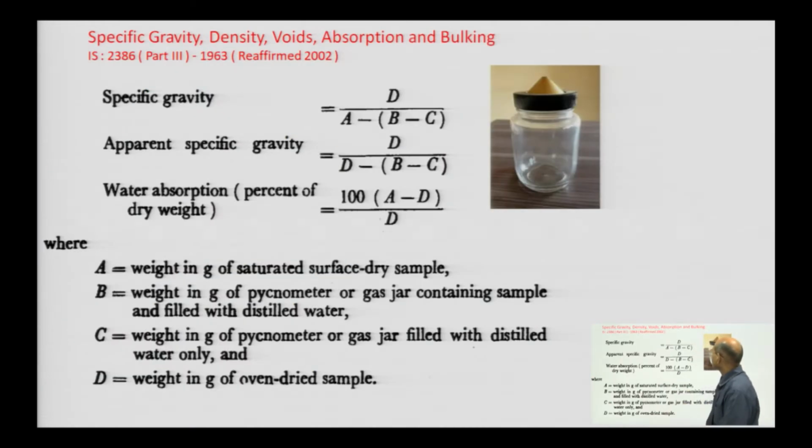Specific gravity, density, voids, absorption and bulking: we can find these with the help of a pycnometer or glass jar.